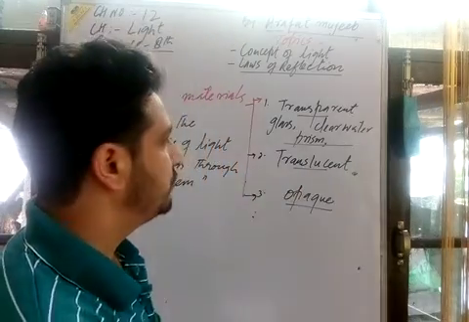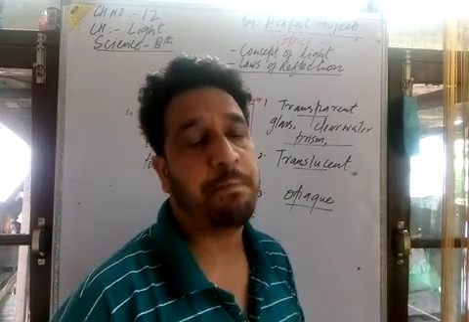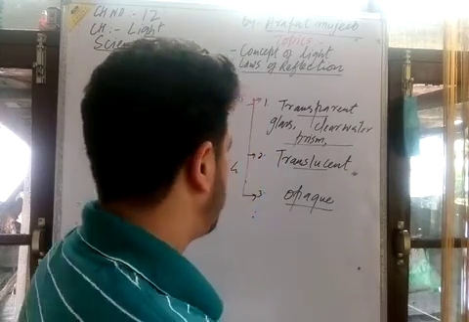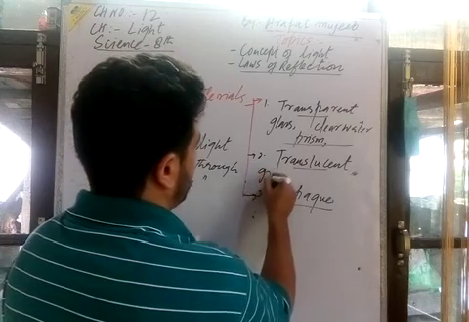Then another, translucent means some partial amount, part of the light is passing through it. That means you can take the example of ground glass.